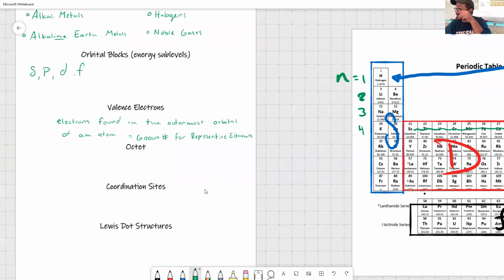So that's where you get this term octet coming from, okay? So octet, we're going to write: atoms desire 8 valence electrons, because it's considered most stable. Nothing more, nothing less. Most stable energetically, that is, right?